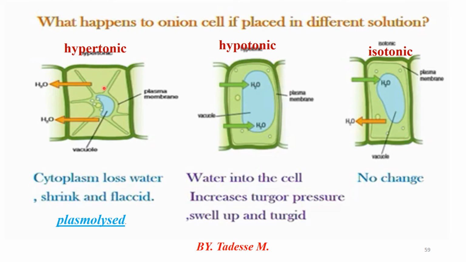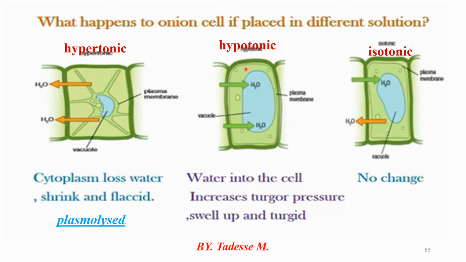When the cell is placed in hypertonic solution, as I said previously, inside the cell more water is present, but outside less water. Therefore, when the water moves from the cell to the outward, the cell loses water and becomes shrunken, and finally plasmolysis occurs. That's called hypertonic in plant cell.